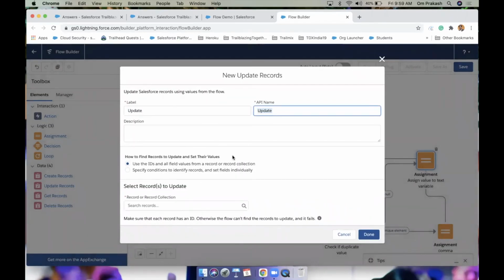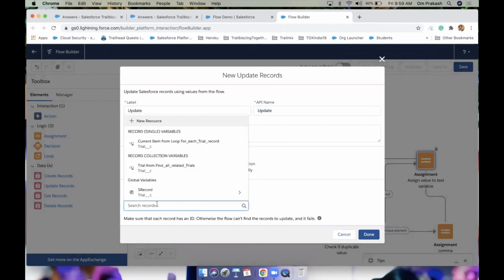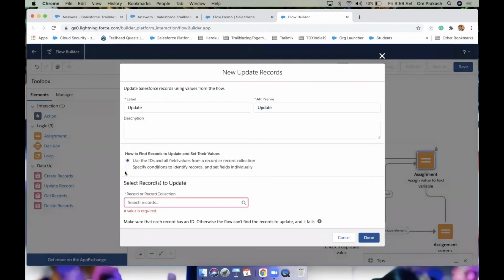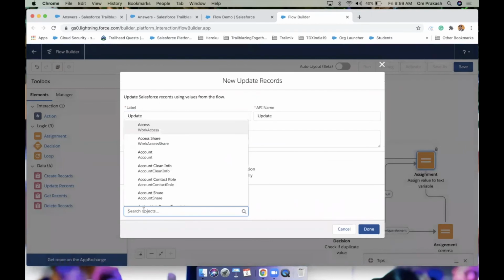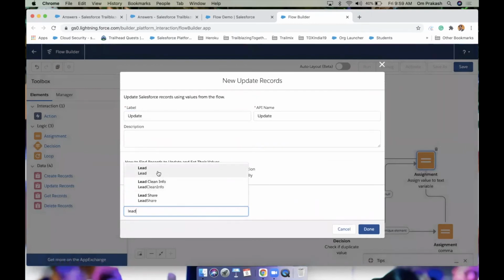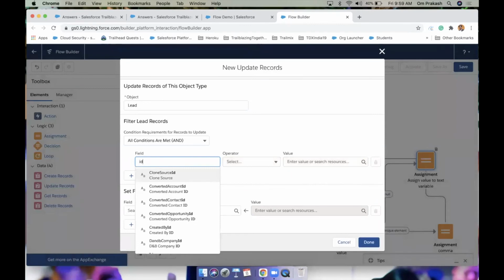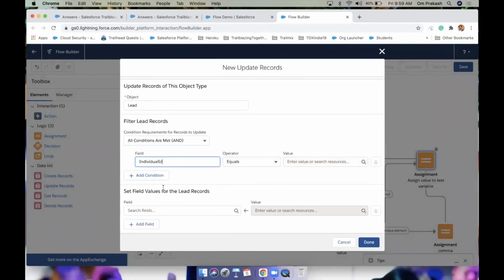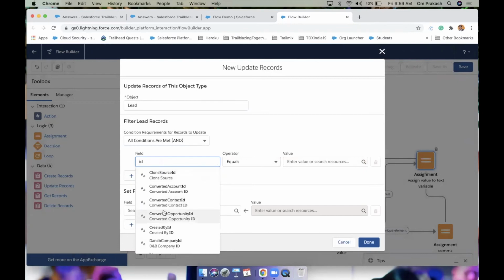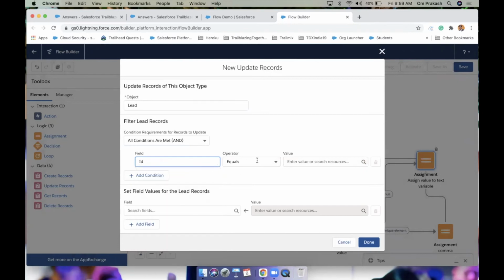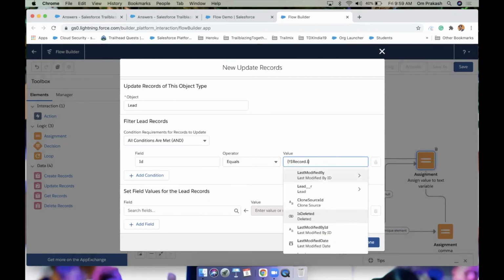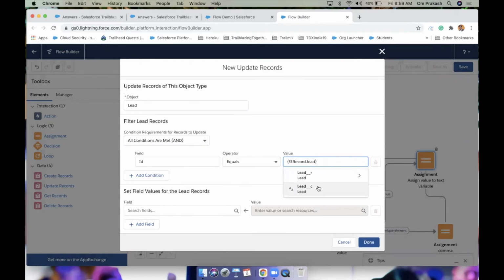Update. What do we need to update? We need to update a specified condition, lead. Which lead? Where lead ID equals the record. Remember earlier we talked about the record, our trial record, global variable dot lead.